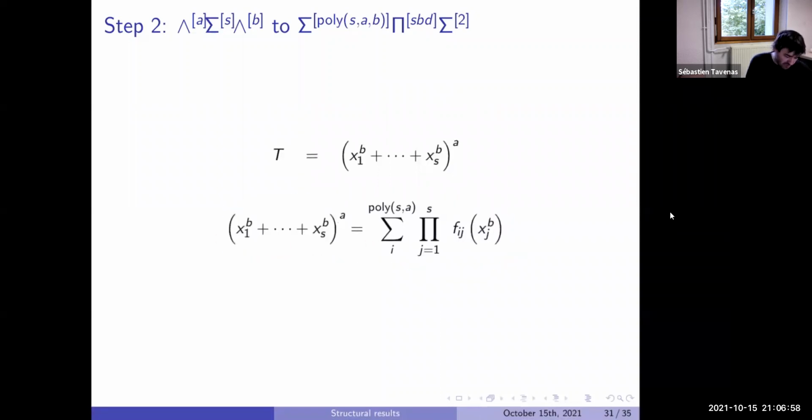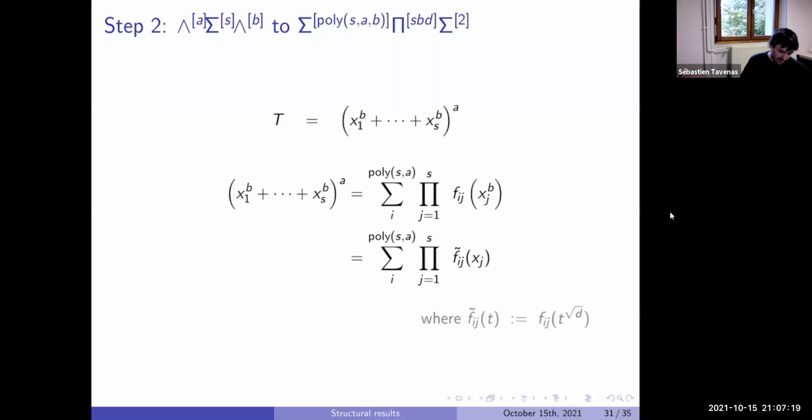Okay, but the only difference is here we want some exponents: xj to the B. But this was univariate. Replacing the variable by the variable to the exponent is still univariate. So we'll just do it over C, the complex numbers. If it is univariate, we can factorize it.